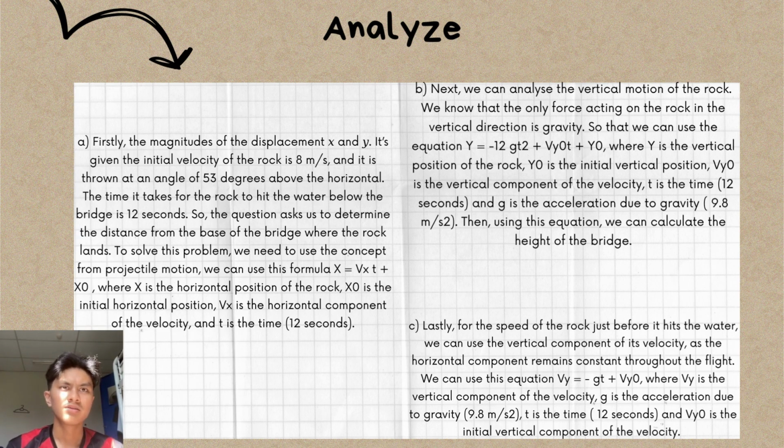A. To start, find the x and y displacement magnitudes. The rock is hurled at an angle of 53 degrees above the horizontal with an initial velocity of 8 meters per second. The rock needs 12 seconds to reach the water beneath the bridge. In order to answer the question, we must ascertain how far the rock is from the bridge base.